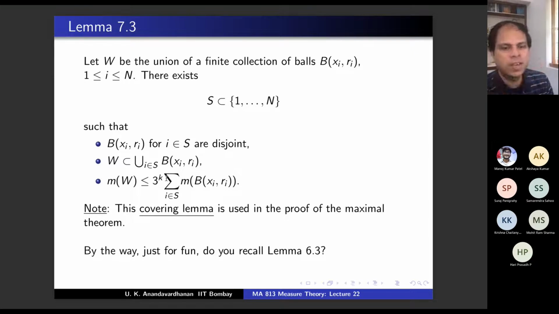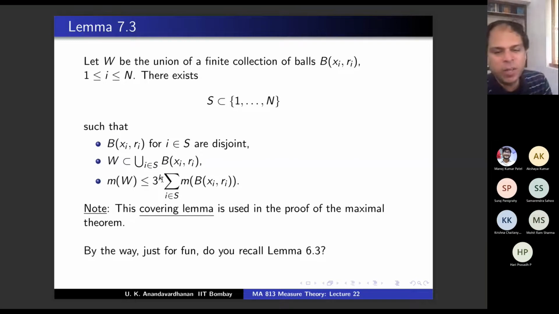Exactly like here. A constant 3 power k coming in the lemma is coming in our theorem as 3 power k. There also there was a constant in the lemma which came. No, it did not come in the theorem, but there was a nice constant coming there also. And therefore, you know, in the theorem, we took a function involving that constant.